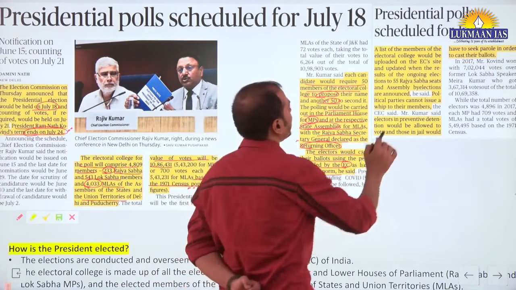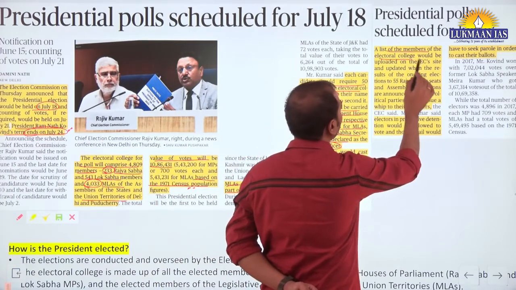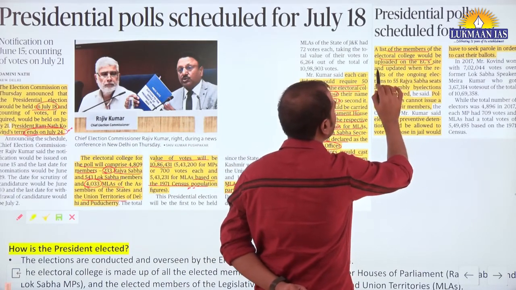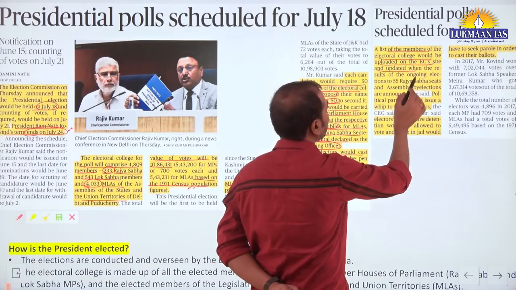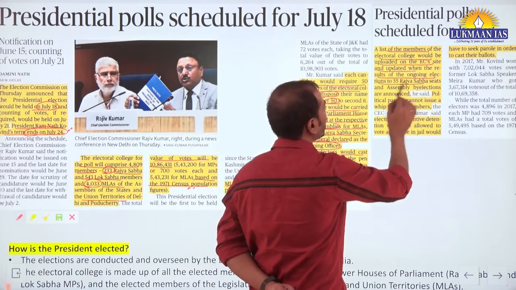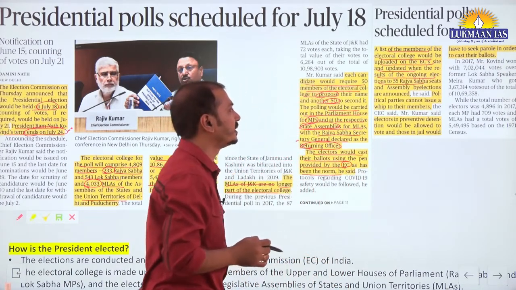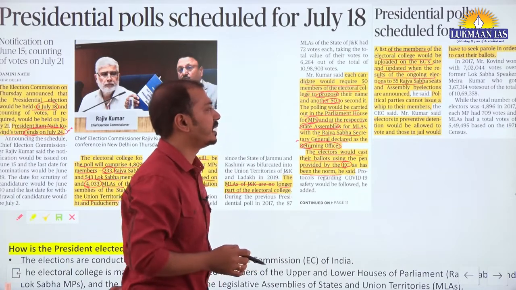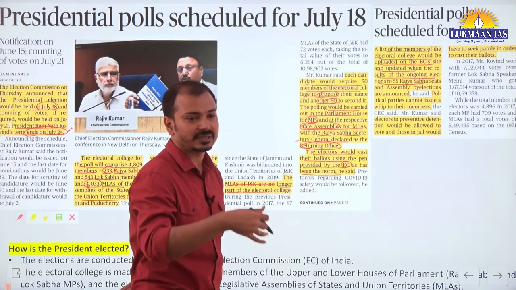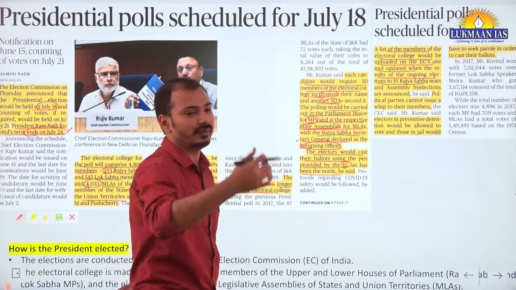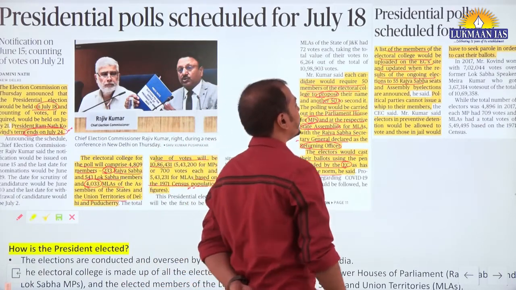Then a list of members of electoral college would be uploaded on Election Commission's website, updated when result of ongoing elections of 55 Rajya Sabha seats and assembly by-elections are announced. तो ये elections होने के बाद जो है final list जो है announce होगी.